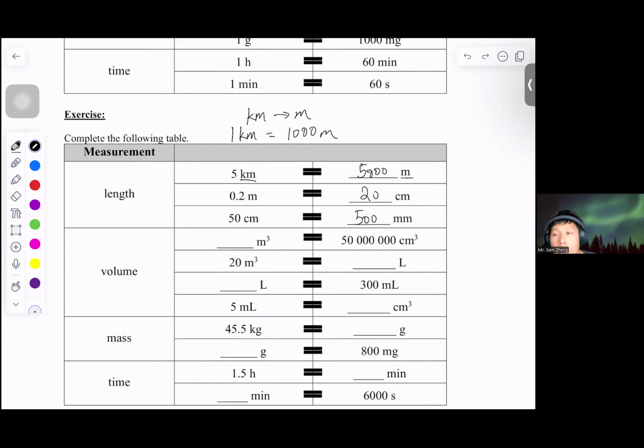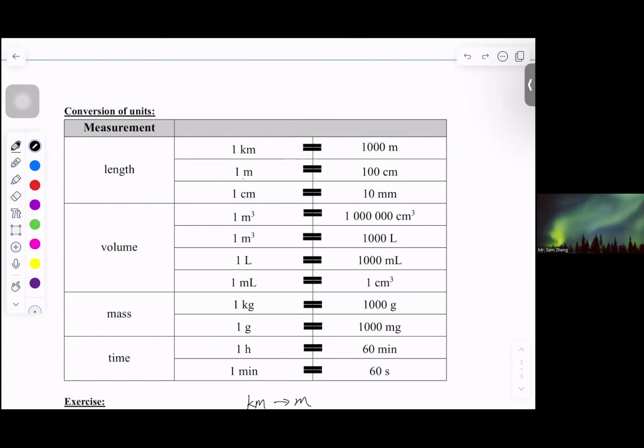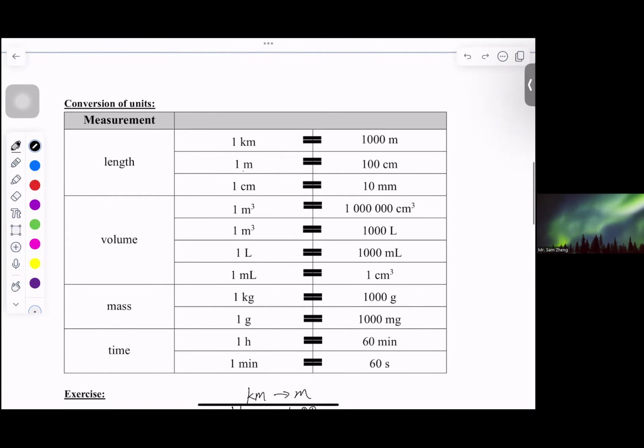This 100 centimeter will be multiplied three times: 100 times 100 times 100. So what we realize here is that this 1 million comes from 100 times 100 times 100.